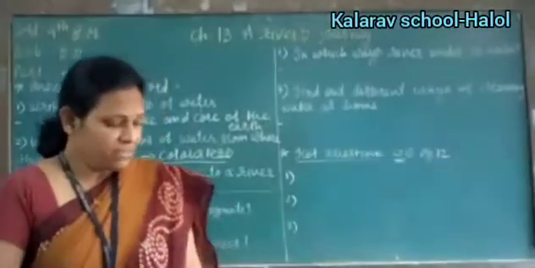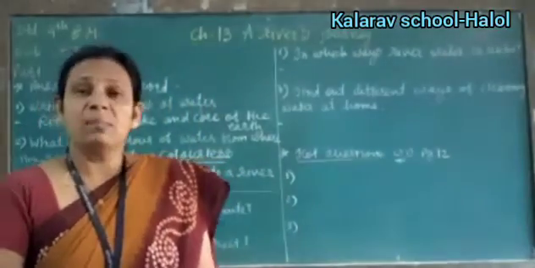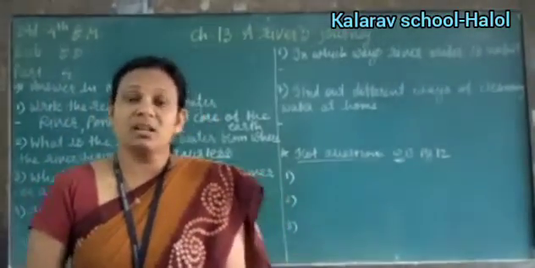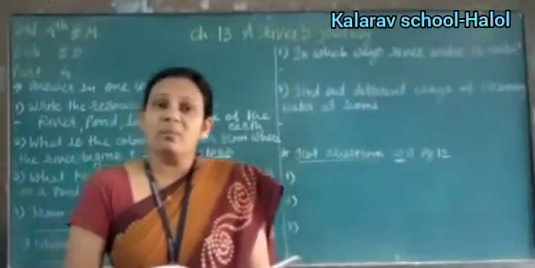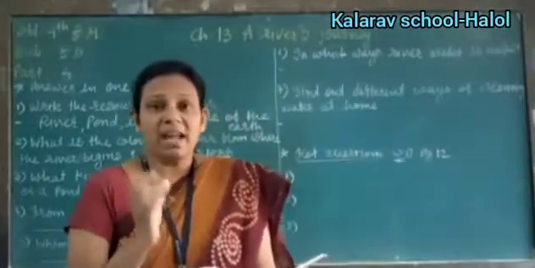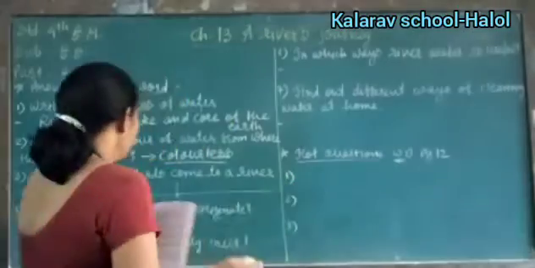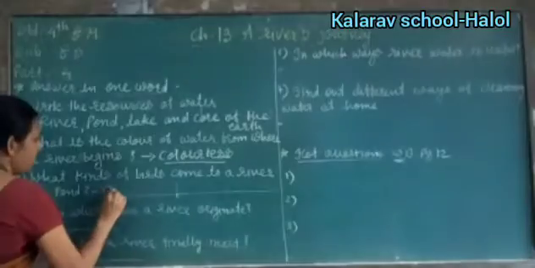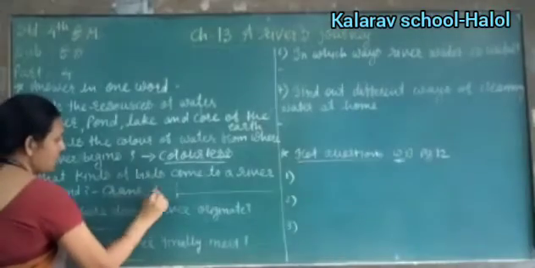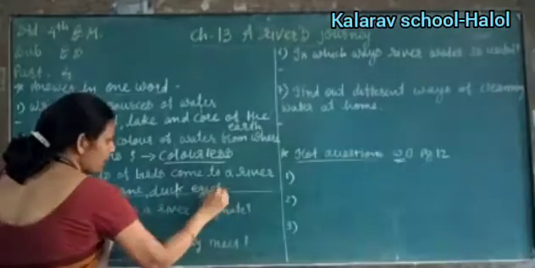Okay. Third number, what kind of birds come to a river or a pond? Now when the clean water is there, so many birds and animals come to drink the water. What type of animals and birds come to drink the water? It is the crane, duck, then egret, flamingo.